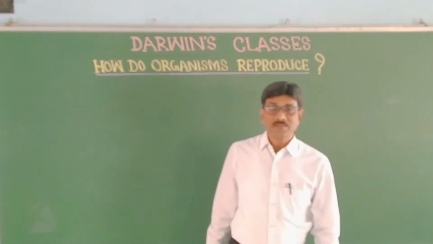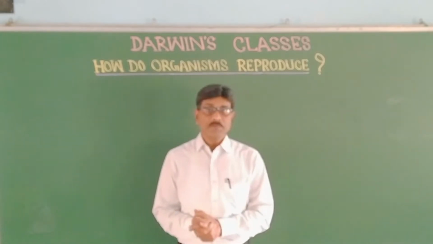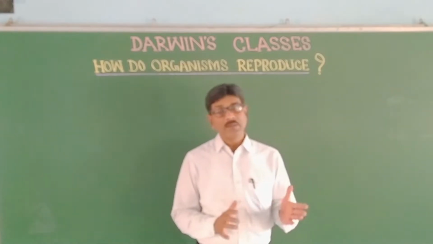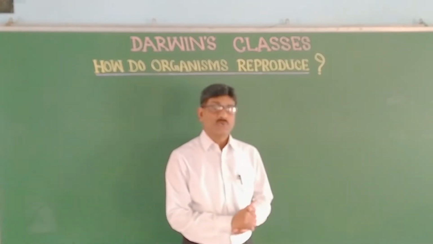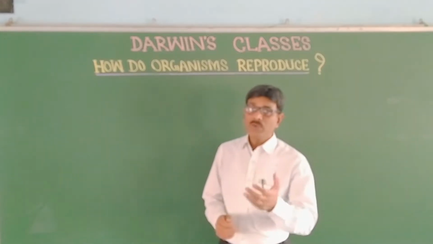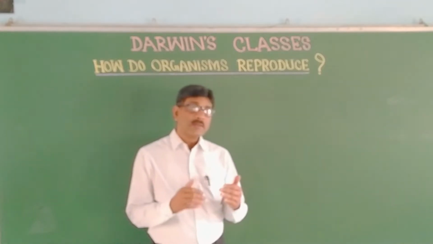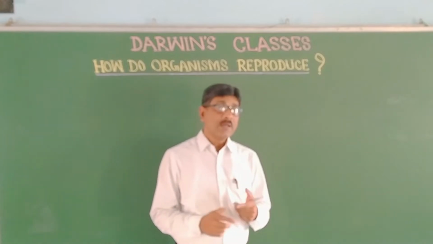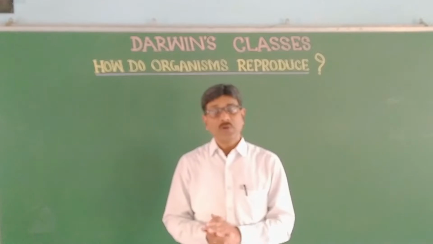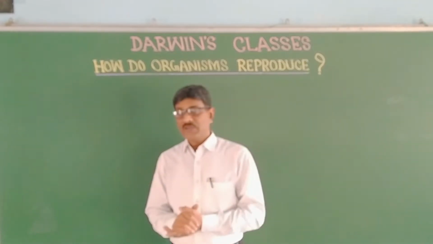Good morning, students. As you know, we are presently dealing with NCERT class 10 science chapter number 8, how do organisms reproduce. In our last classes we discussed that during reproduction, and especially during sexual reproduction, there is variation, and that variation has its own importance for survival and for evolution. So let us proceed further.